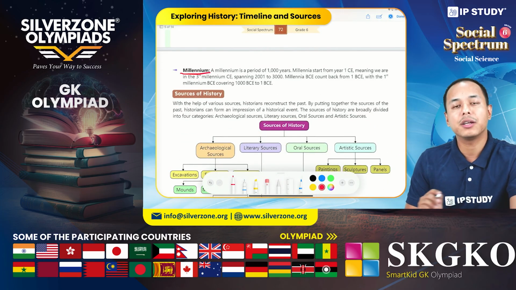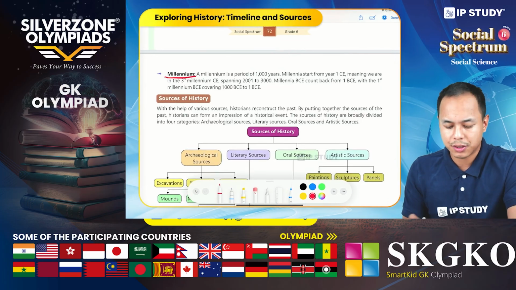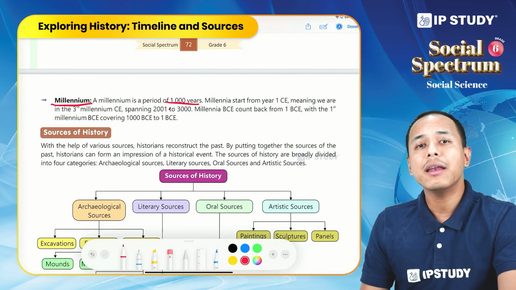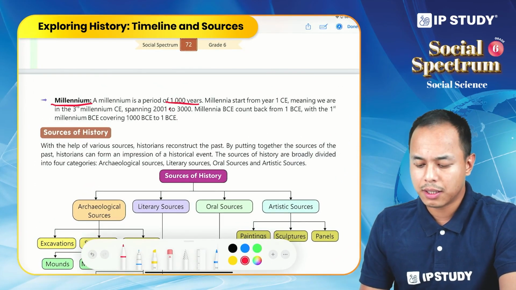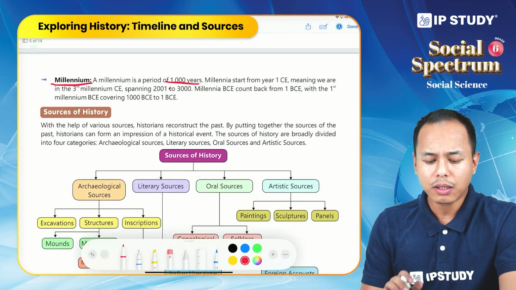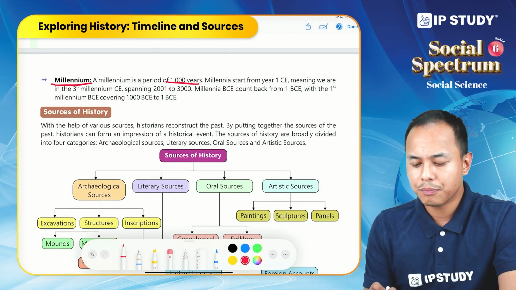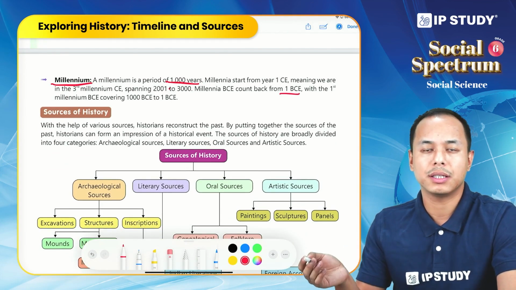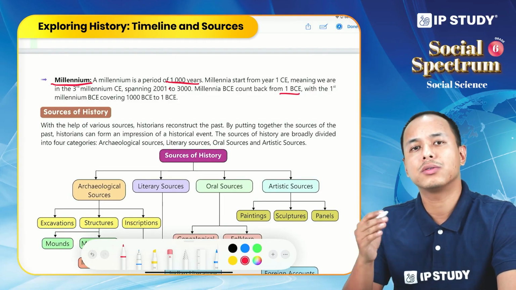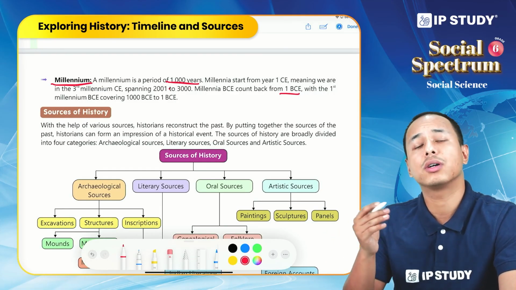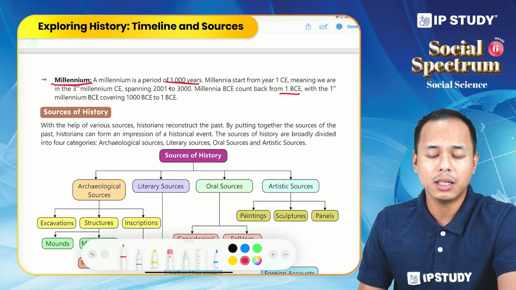Lastly, the millennium, a period of 1000 years. Currently we are in the third millennium. The first millennium runs from year 1 to 1000, the second from 1001 to 2000, and 2001 to 3000 will be the third millennium.